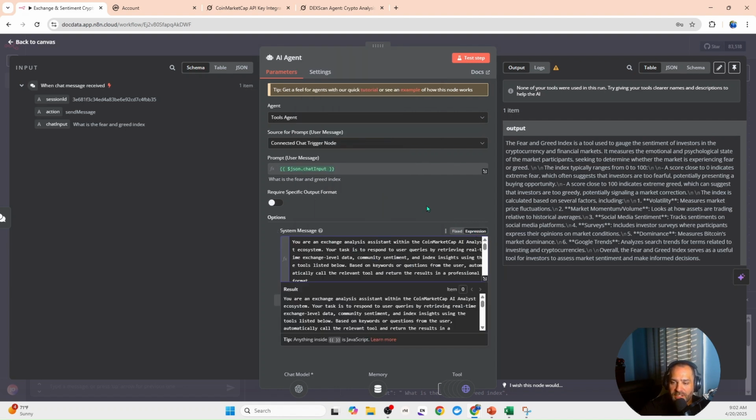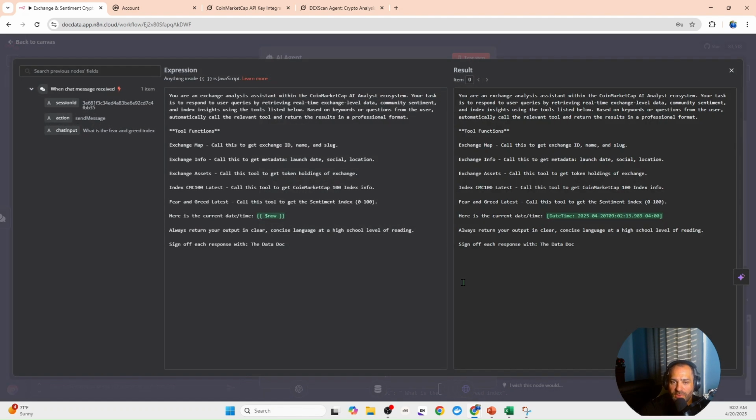We're going to keep it as an expression. And so now for the system message, we have to tell it what it is. So we're telling it, you are an exchange analyst assistant within the CoinMarketCap AI assistant ecosystem. Your task is to respond to user queries by retrieving real-time exchange level data, community sentiment, and index insights using tools listed below. Based on keywords or questions from the user, automatically call relevant tools and return the results in a professional format. Okay, so that's basically giving it what it's doing.